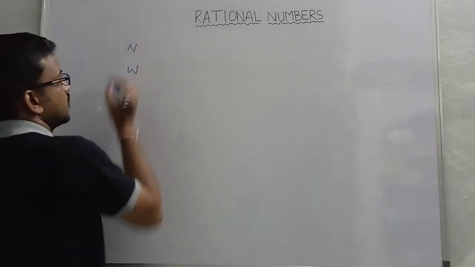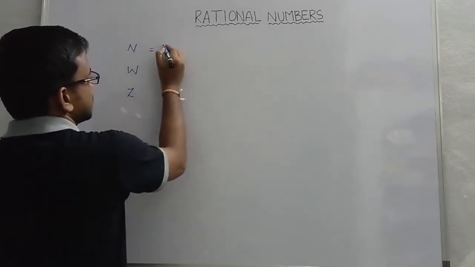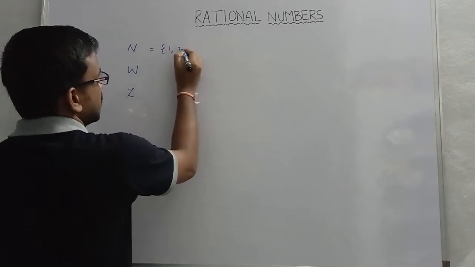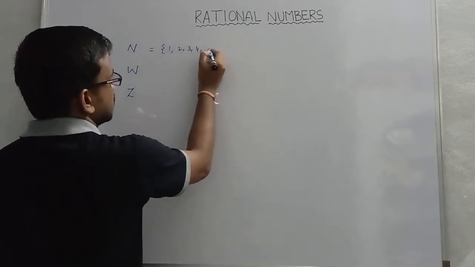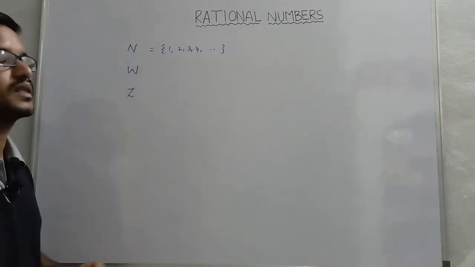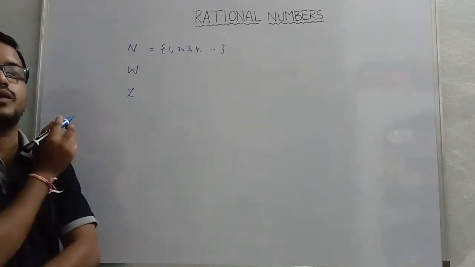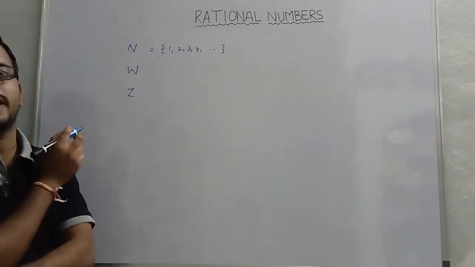Generally, for the purpose of counting, we use natural numbers, and these start with 1, 2, 3, 4, and so on. In this, the least value is 1 and the greatest or maximum value is not defined.